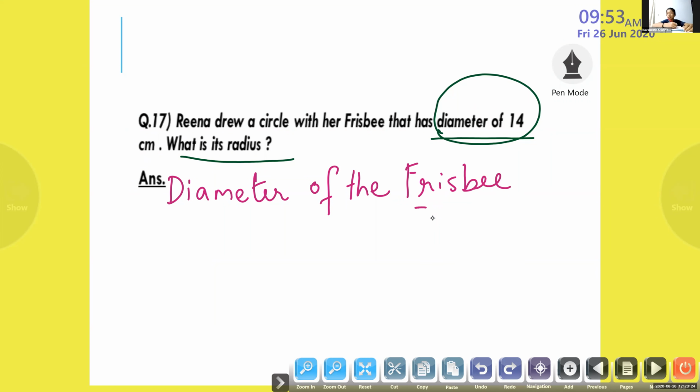That is 14 centimeter. Next, what we will write? What we have to find out? Look at this. What is its radius? We have to find out radius of the frisbee. What do we have to find out? Radius of the frisbee.